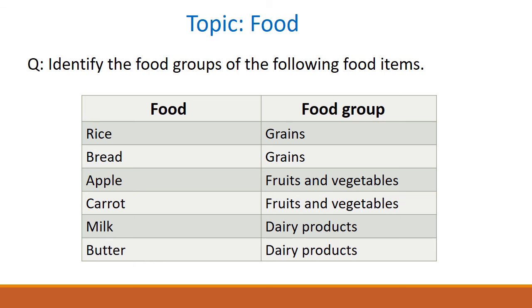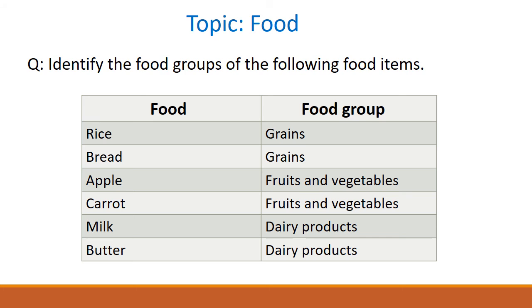The next food item is bread and it belongs to the food group of grains also. The next food item is apple. Apple belongs to the food group of fruits and vegetables. Then we have carrot. Carrot belongs to the food group of fruits and vegetables.